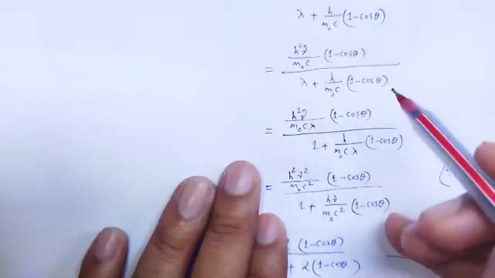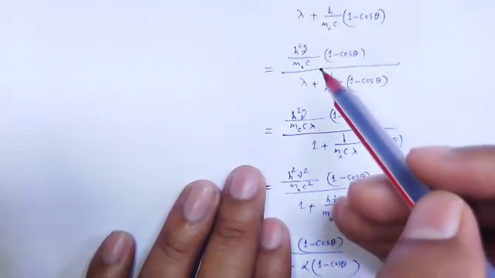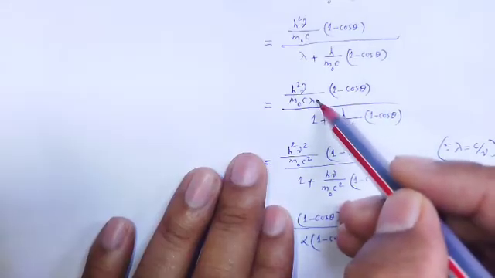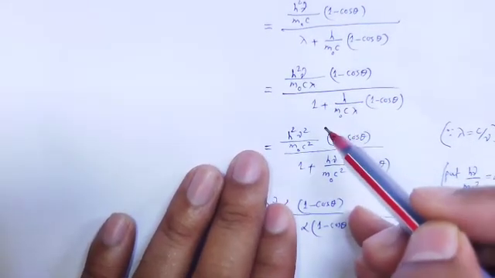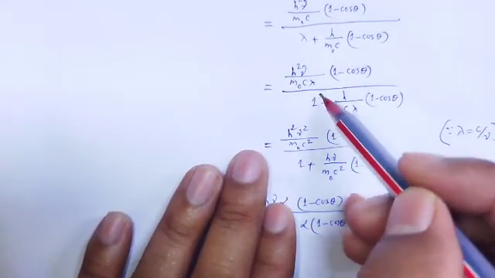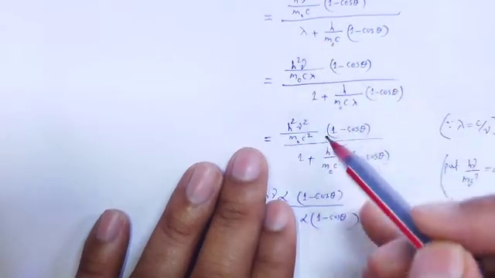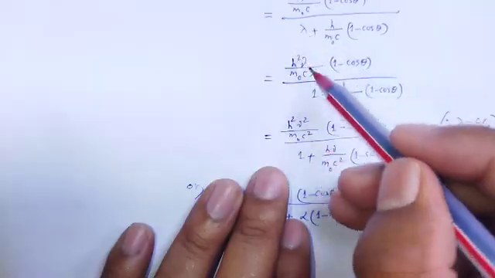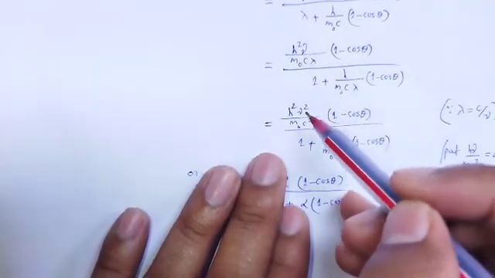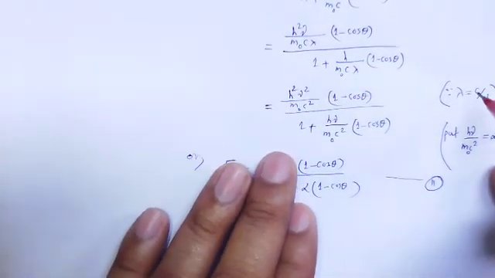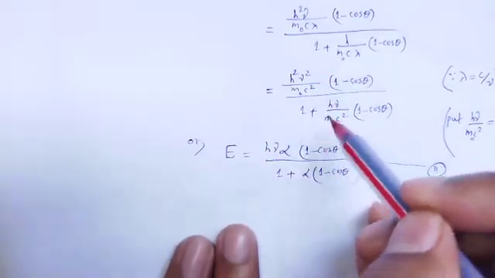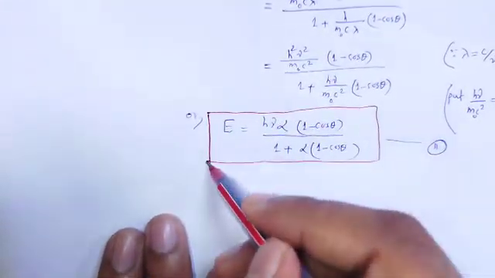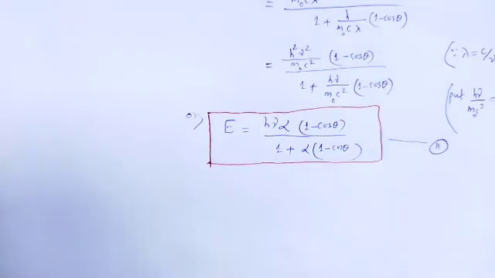in the numerator lambda is multiplied, and in the denominator lambda is divided, so that lambda is cancelled. Using the relation lambda is equal to c by nu, finally we obtain the kinetic energy of the recoil electron.